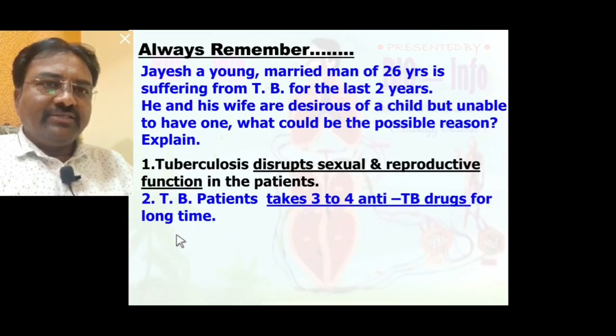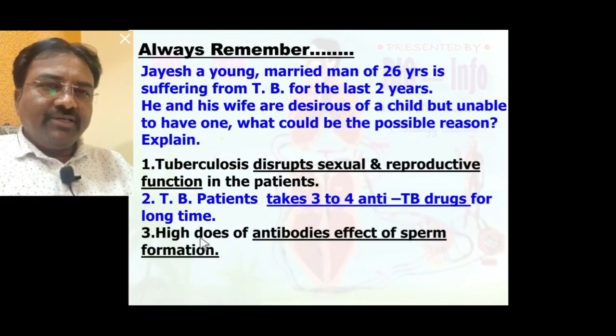So Jayesh also takes 3 to 4 anti-TB drugs for the next 2 years. Due to this, high doses of antibiotics affect sperm formation in the testes of Jayesh.